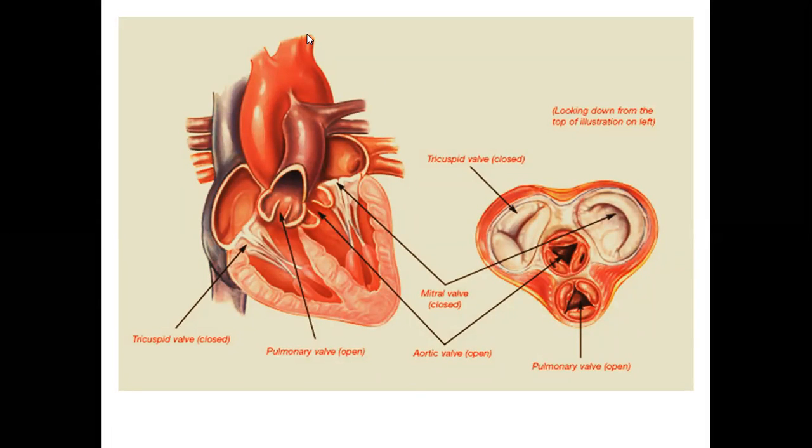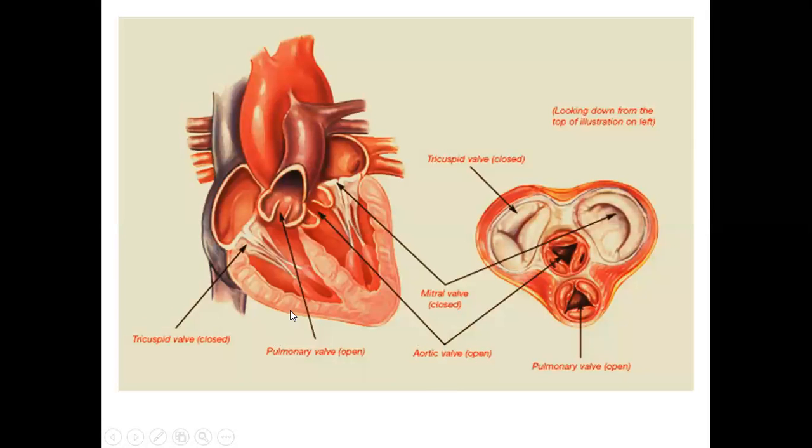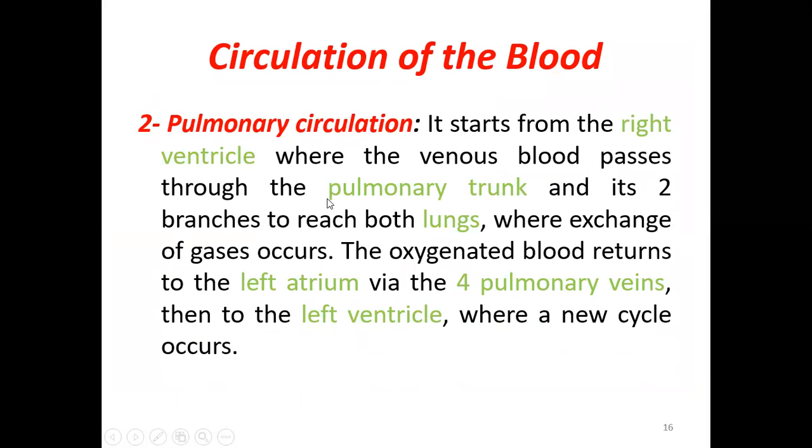So the blood will be pumped to all the parts of the body and it will come back to the superior and inferior vena cava into the right atrium. Okay, so the blood passes from the right atrium to the right ventricle where the circulation ends and a new cycle starts. So this blood pumped from the left ventricle into the aorta to all the parts of the body and returning back into the right atrium through the superior and inferior vena cava. This is called the systemic circulation.